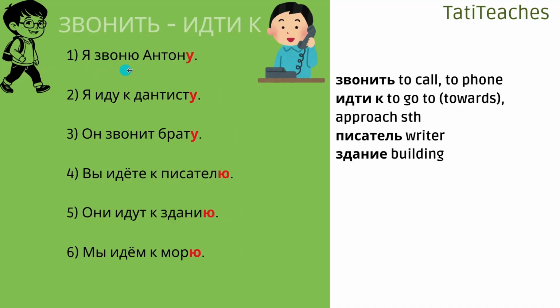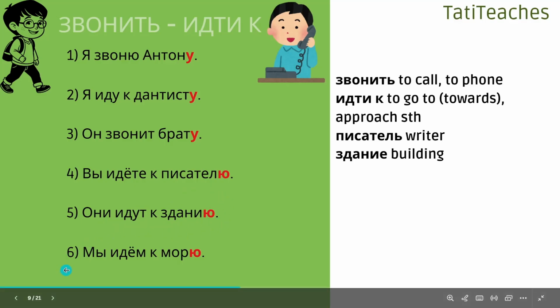1. Я звоню Антону. 2. Я иду к дантисту. 3. Он звонит брату. 4. Вы идете к писателю. 5. Они идут к зданию. They are approaching a building of their building. 6. Мы идем к морю. We're going towards the sea. We are approaching the sea in this case.